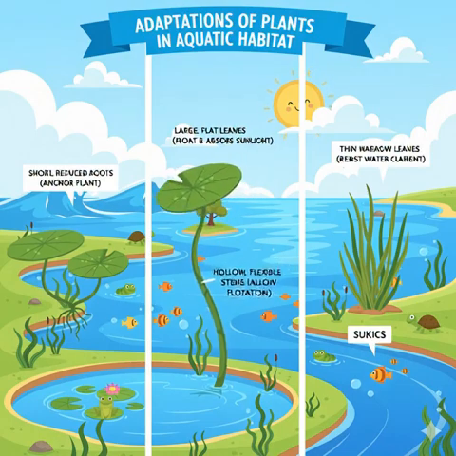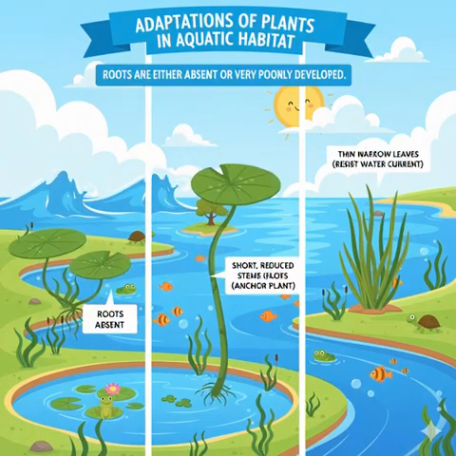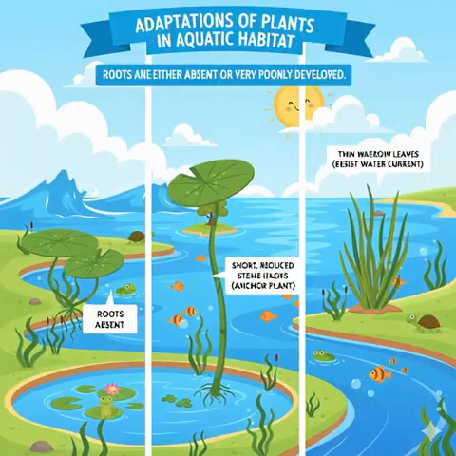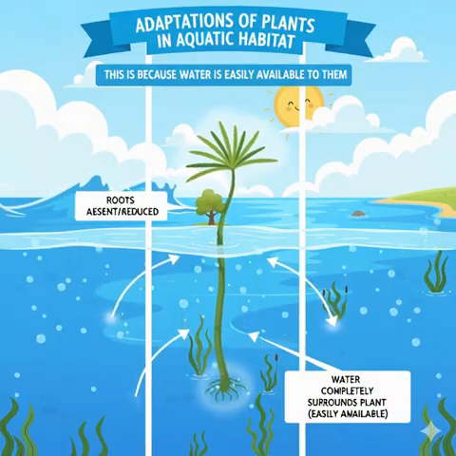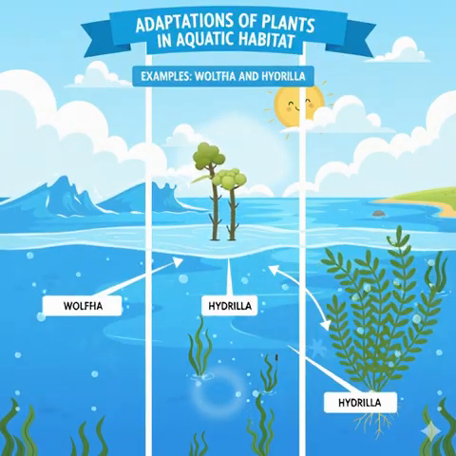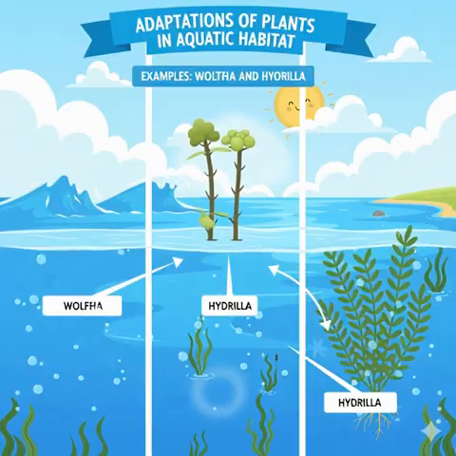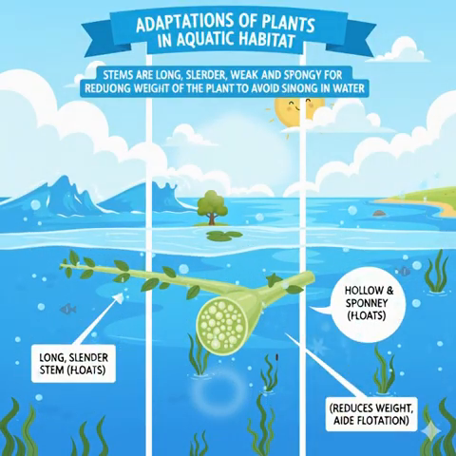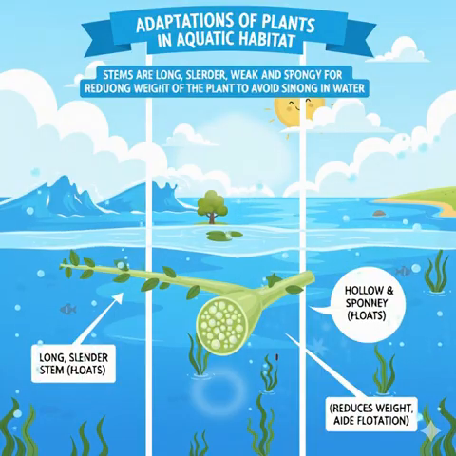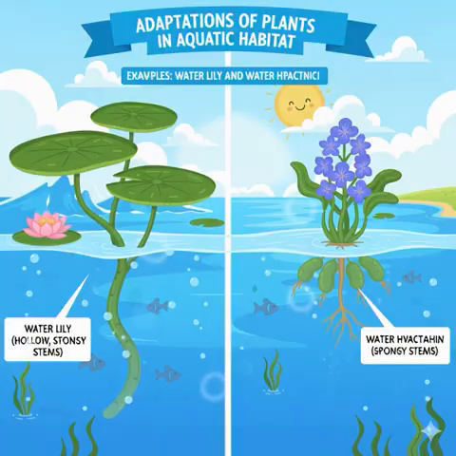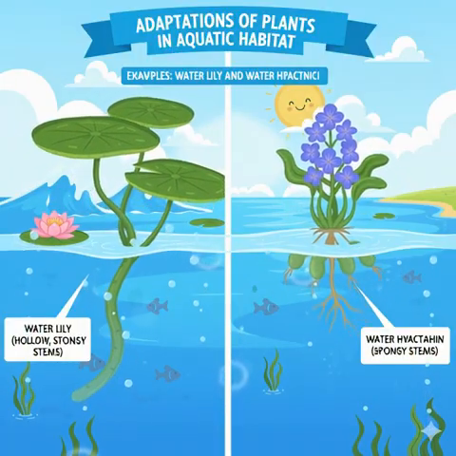Adaptations of plants in aquatic habitat. Roots are either absent or very poorly developed. This is because water is easily available to them. Examples: Wolffia and Hydrilla. Stems are long, slender, weak and spongy for reducing weight of the plant to avoid sinking in water. Examples: water lily and water hyacinth.